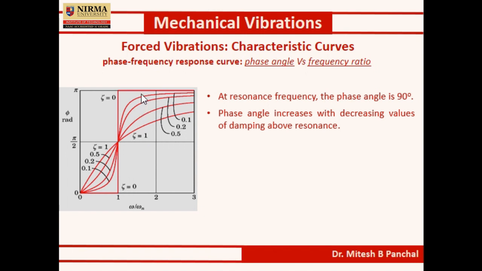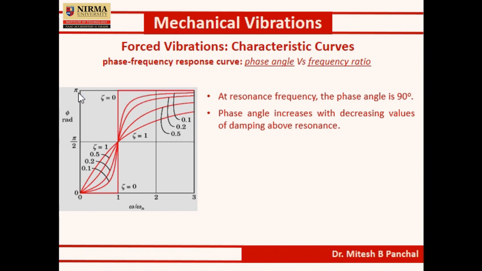For zeta 1 the respective phase angle value is this value, but as the damping decreases, zeta equal to 0.5, the phase angle value increases. Again suppose zeta is equal to 0.2, the phase angle value increases. For 0.1 it again increases, and for zeta equal to 0 it is 180.